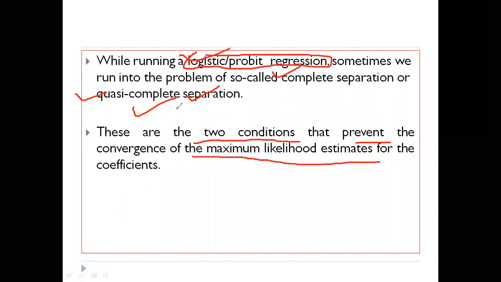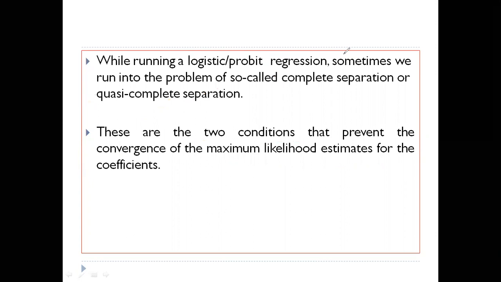So because of complete separation or quasi-complete separation, we may face problems in the convergence of maximum likelihood estimation, right? So convergence may not happen properly. So we have to be very careful while we are executing a logistic regression.